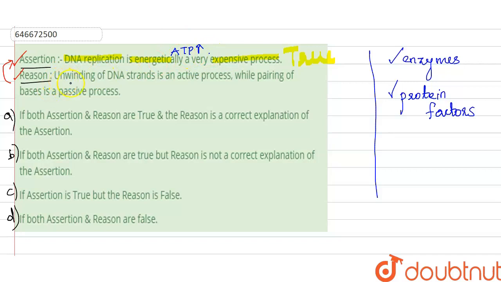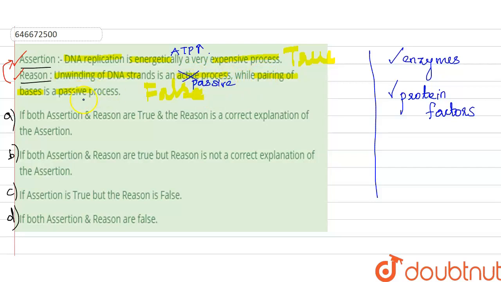So what does the reason say here? Unwinding of DNA is an active process while pairing of bases is a passive process. This statement is absolutely false, because unwinding of the DNA strand is a passive process. It is not an active process, because unwinding of DNA strands is done by the helicase and topoisomerase enzymes. They do not need more energy, so it is a passive process.